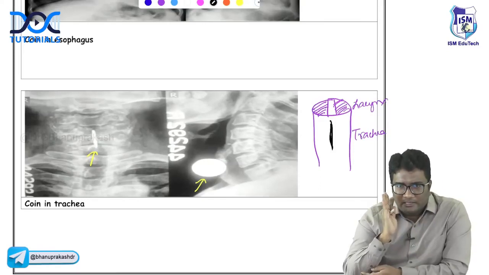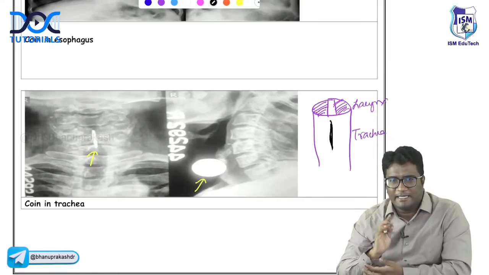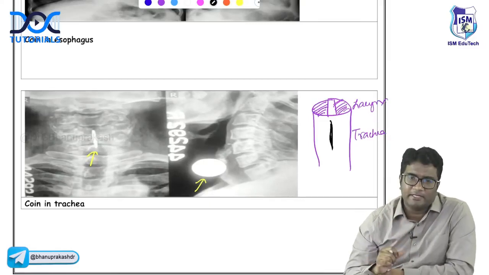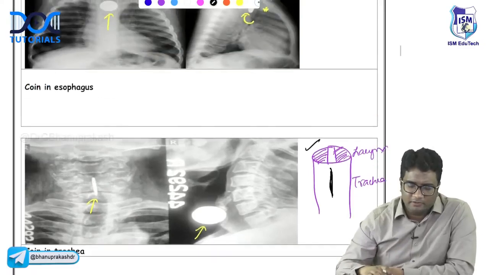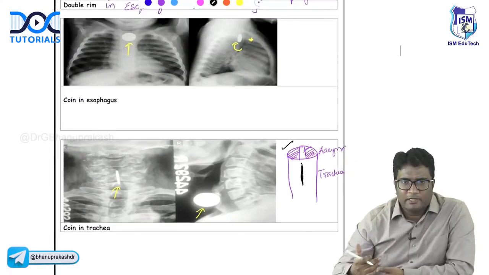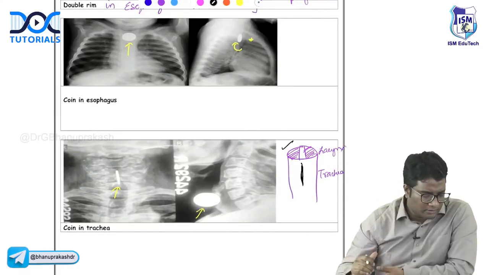So if you see it in a sagittal plane on the frontal radiograph and, on the lateral radiograph, you can see it completely in the tracheal lucency, this is a coin in the trachea. Just remember this much about vocal cords. You will understand how it will appear in the esophagus and how it will appear in the trachea. Simple to understand. Just remember, the larynx has vocal cords, right?